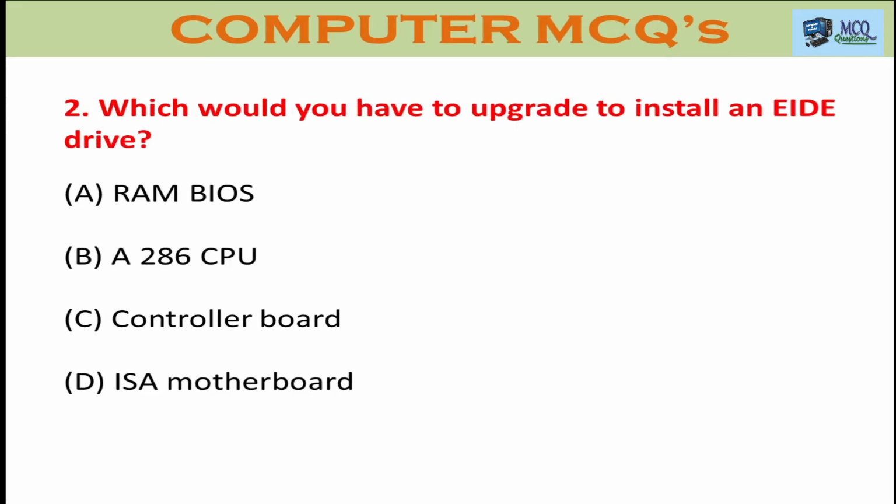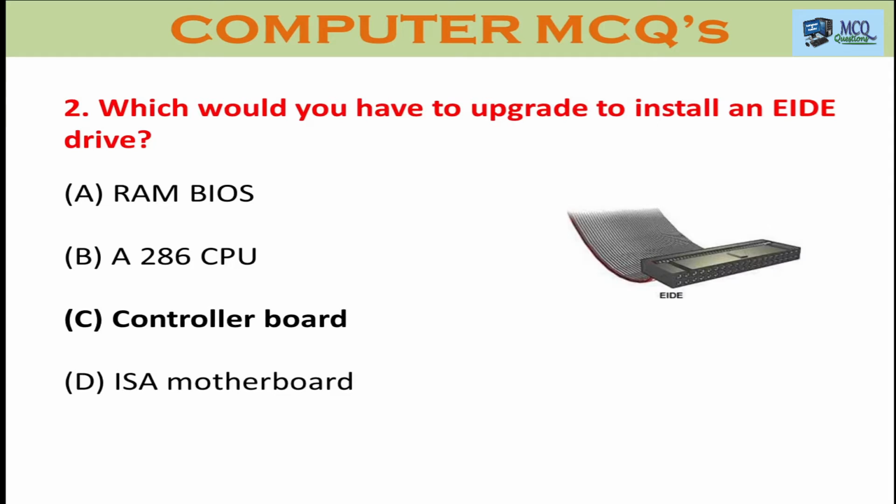Question number 2. Which would you have to upgrade to install an EIDE drive? Option A RAM BIOS, option B 286 CPU, option C controller board, option D ISA motherboard. The right answer is C, controller board. The controller board and EIDE cable are shown on the right side of the picture.